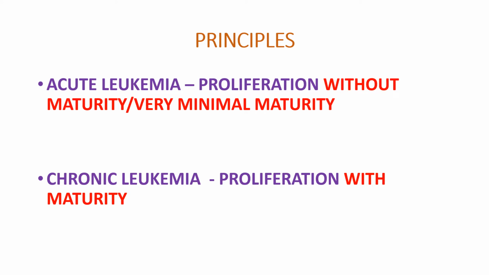But the idea is that in acute leukemias, there is proliferation without maturity, or with very minimal maturity. So what I mean is the blast cells are not maturing. They are not maturing to become mature, ultimate final product cells, such as a myeloblast not becoming a neutrophil. If there is maturation, the maturation is very, very minimal. It is not much. It doesn't become a mature cell. Whereas in chronic leukemia, there is proliferation with maturation as well. So there is maturity in chronic leukemia, whereas in acute leukemia, there is no maturity, and even if the maturity is there, it is very minimal.